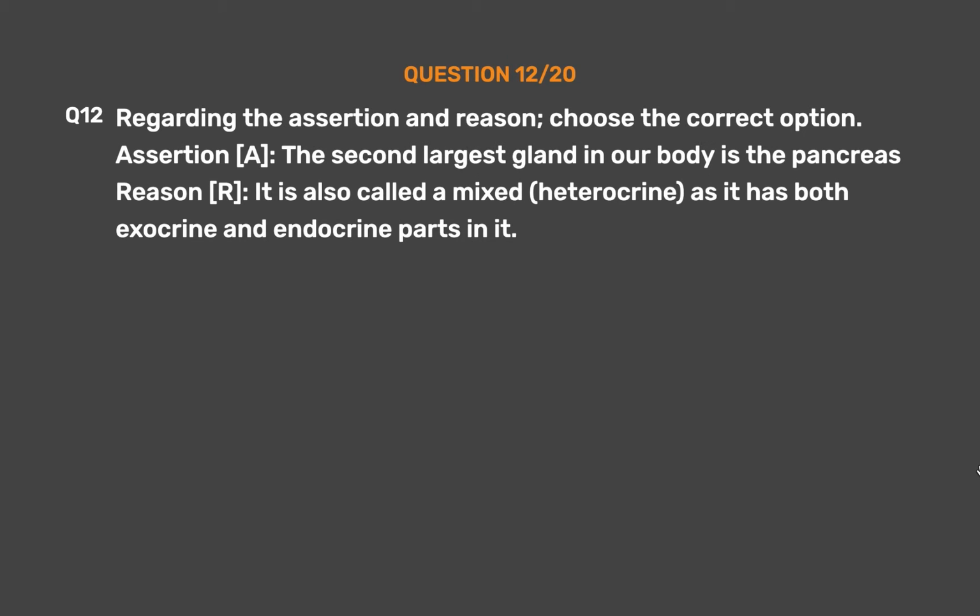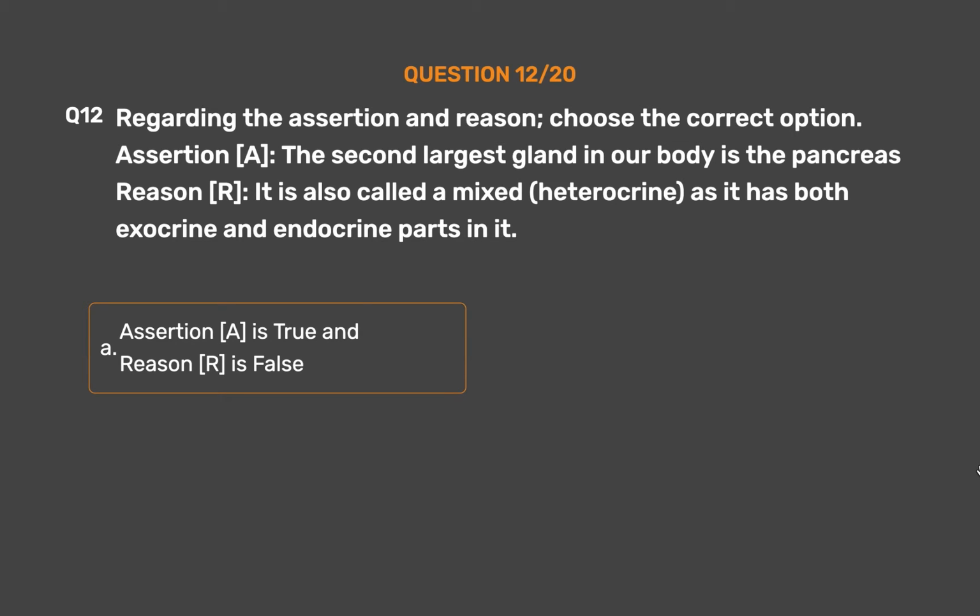Question number 12. Regarding the assertion and reason, choose the correct option. Assertion A: The second largest gland in our body is the pancreas. Reason R: It is also called a mixed heterocrine gland as it has both exocrine and endocrine parts in it. Option A. Assertion A is true and reason R is false.